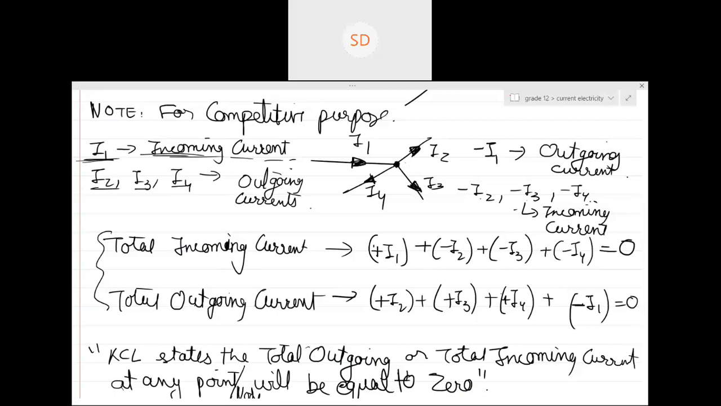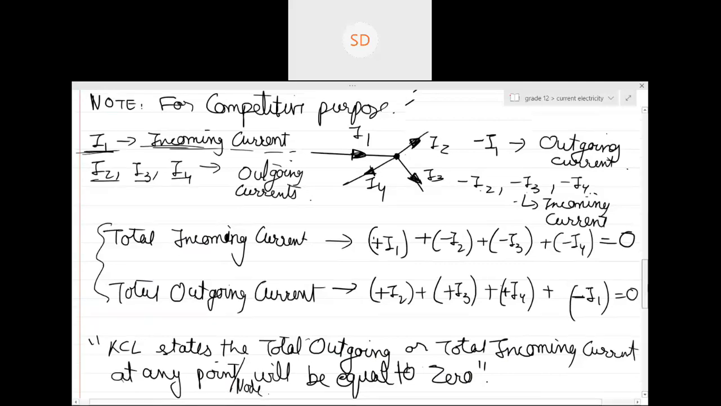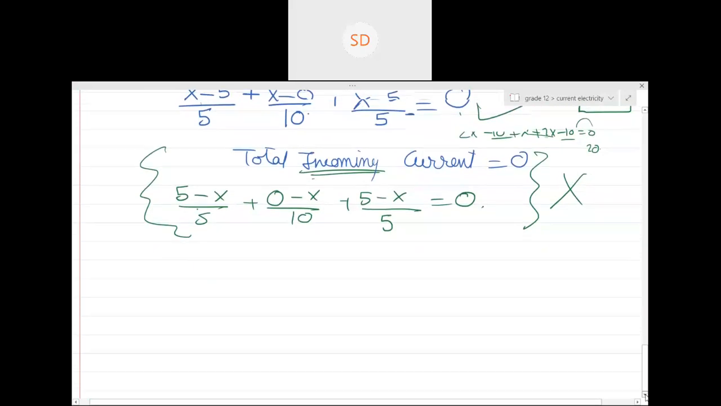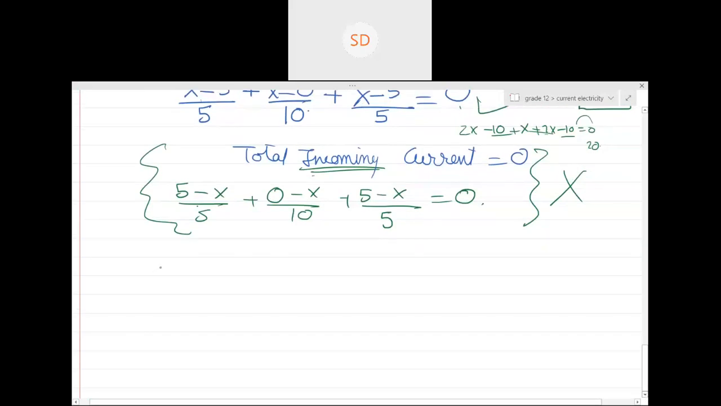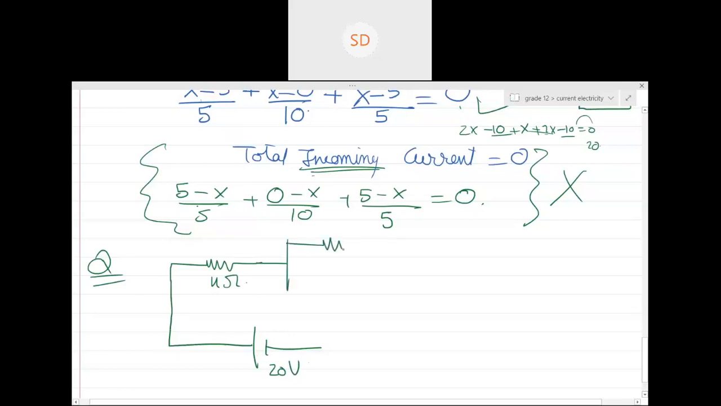Shall I give you one more question on KCL? Yes, sir. Although I know you can easily do it using a normal series parallel connection, I don't want you to do it using series parallel combination. Let me see how much you've got the concept. You need to solve it using nodal analysis. Let me see how much you got. Do you remember this question, guys?